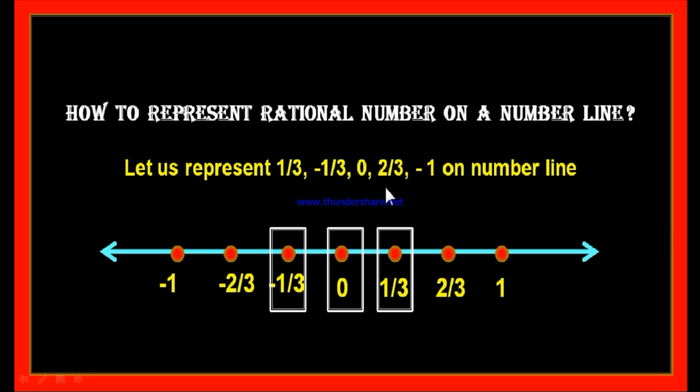Next value is 2 by 3. Where can you find 2 by 3? This is minus 2 by 3 and this is plus 2 by 3. Therefore, let us box this point whose value is equal to 2 by 3. Next is minus 1. You can find minus 1 here. Therefore, let us box this minus 1. Like this, you can represent any given rational number on the number line.